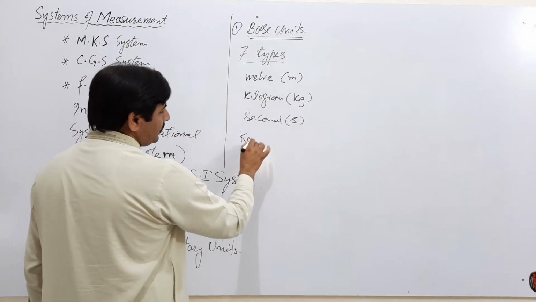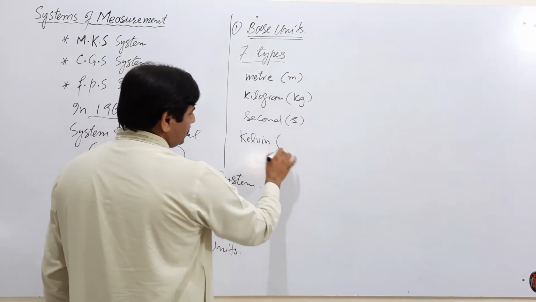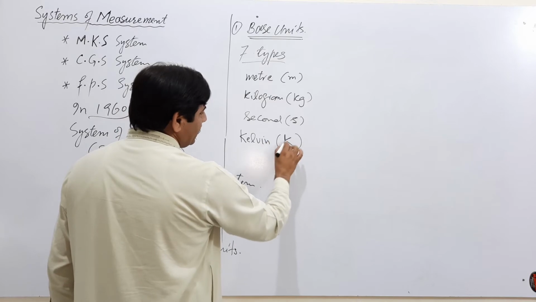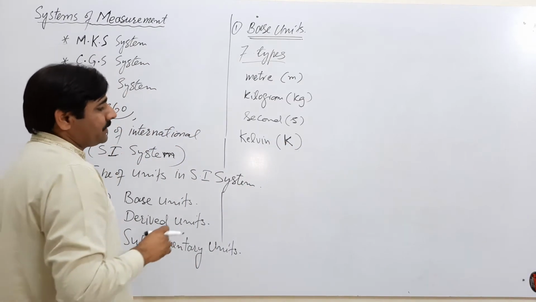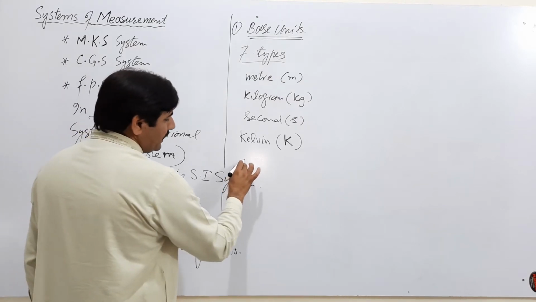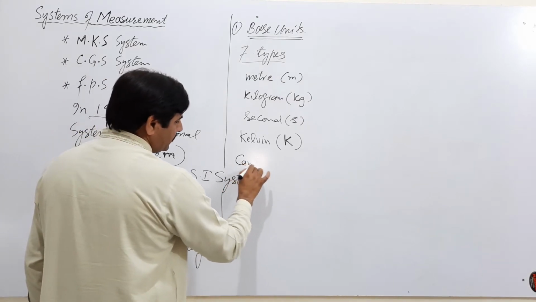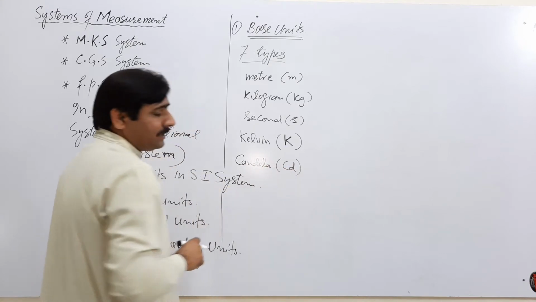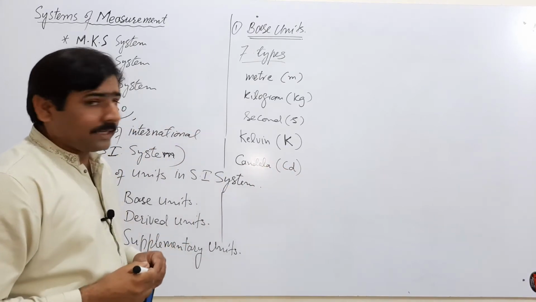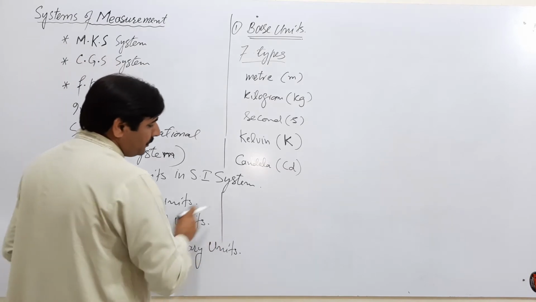Kelvin, it is written as capital K, the unit of temperature. Candela is written as cd, the unit of intensity of light. Mole, the unit of amount of substance.